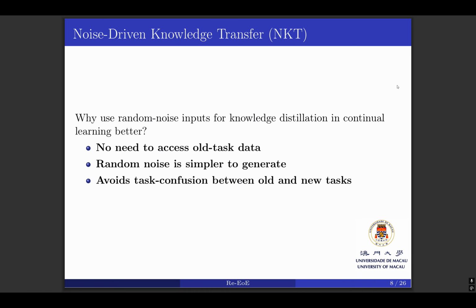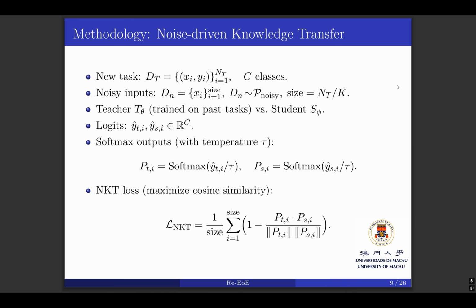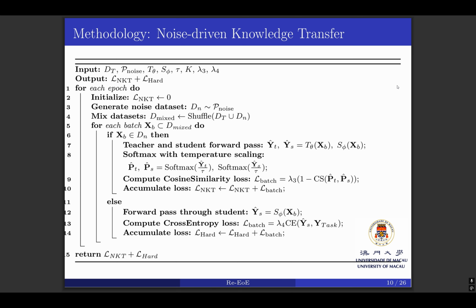This approach offers significant advantages. No need to access old task data. Random noise is simpler to generate, and we also avoid task confusion between old and new tasks. Given new task data, generated noise distributions, and teacher-student models, we compute the loss function using cosine similarity to align model outputs.